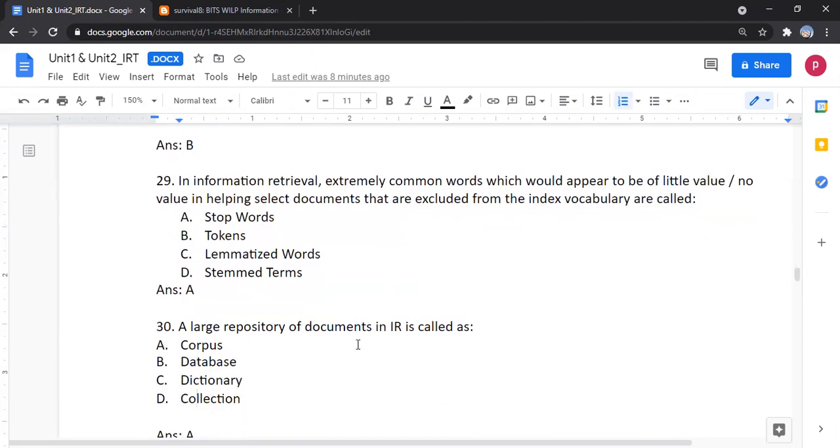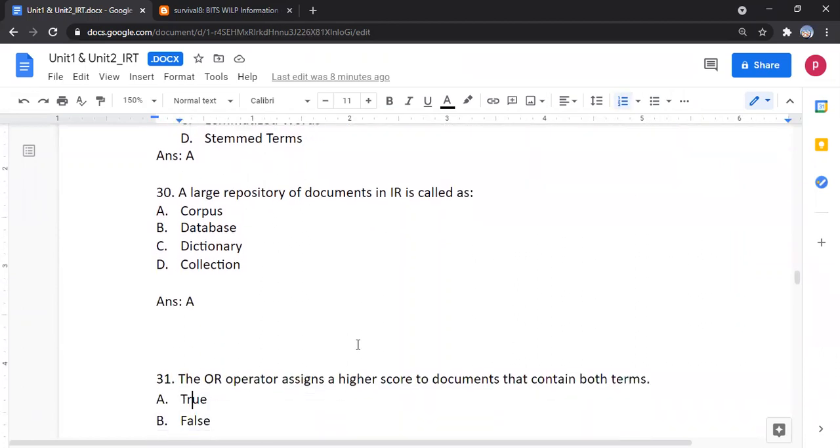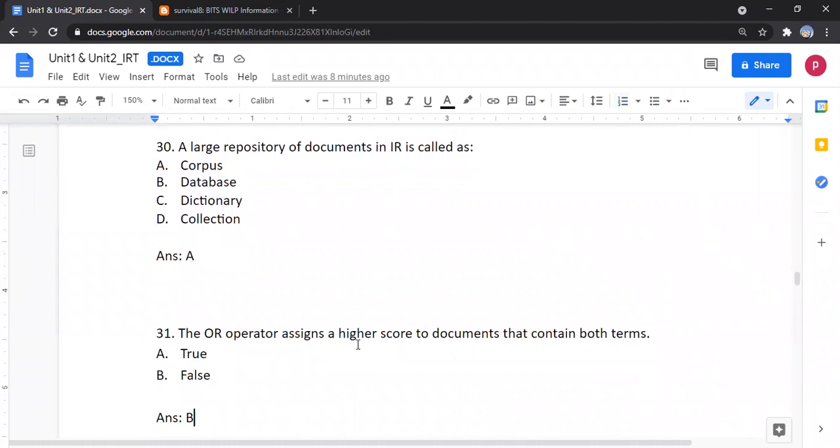A large repository of documents in IR is called a corpus. Option A is correct. The OR operator assigns a higher score to documents that contain both terms. No, option B is correct. This is false.